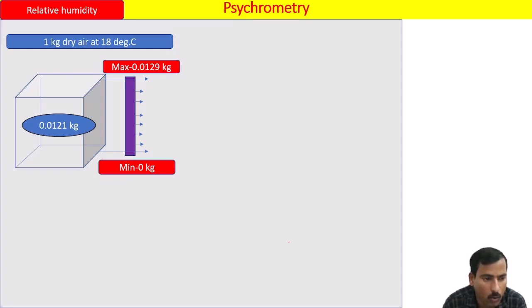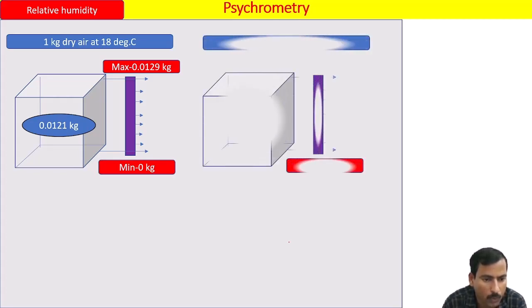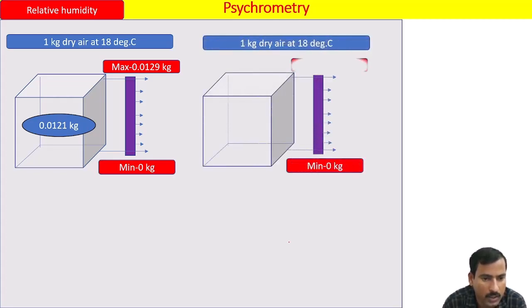This air is called what? Unsaturated air, because the air has water vapor which is less than its maximum capacity. Now, let's say the same air at 18 degrees Celsius is carrying 0.0129 kg. It means that air is carrying water vapor equivalent to its maximum capacity.